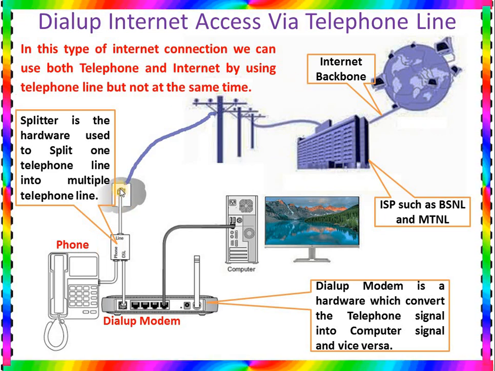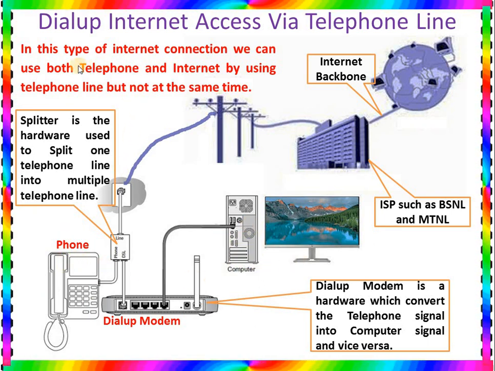Here we can say there is a splitter. With this splitter we can split the telephone line. One telephone line can be split into two parts. One is for the phone line and another one is for the modem line. But the problem here is, if you want to use the telephone, then you cannot use the internet, or if you want to use the internet, then you cannot use the telephone.